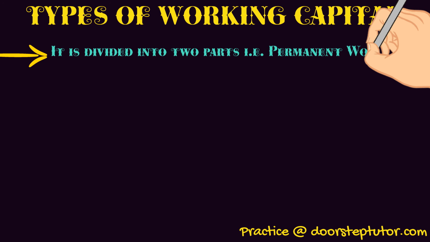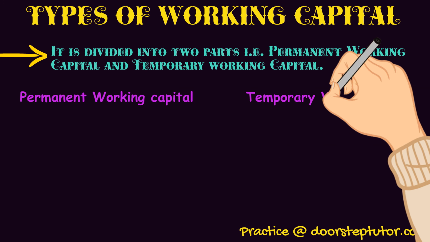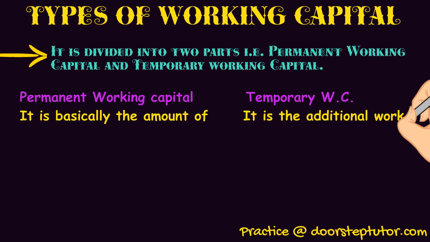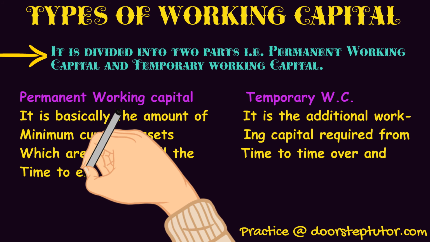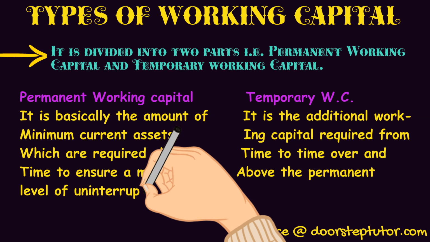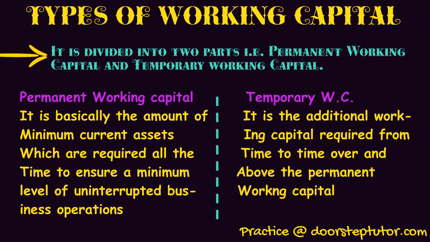Now, what are the different types of working capital? It is divided into two parts: the permanent working capital and temporary working capital. When we talk about PWC, it is basically the amount of minimum current assets which are required all the time to ensure a minimum level of uninterrupted business operations. So permanent working capital is basically the amount which is always there in the form of current assets. It's the minimum level of CA or current assets that we are supposed to have at all times so that our business can go on smoothly.